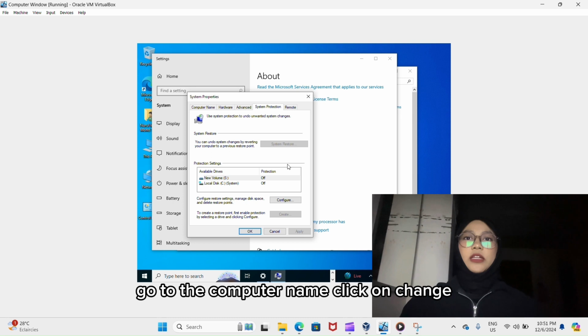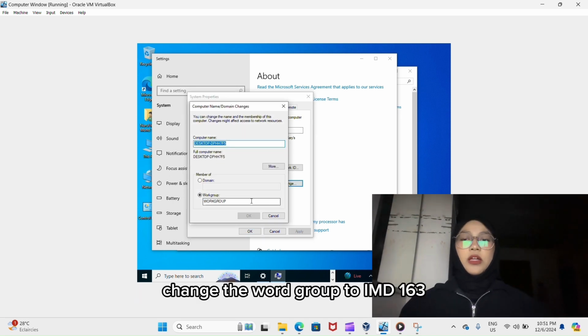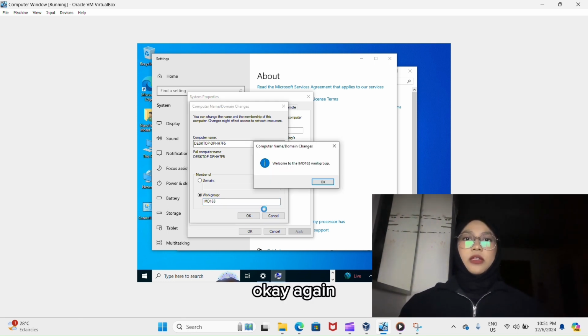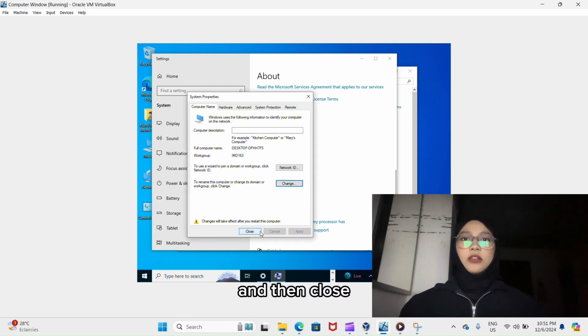Go to the computer name, click on change the workgroup to IM163. Click OK. OK again. And then close.